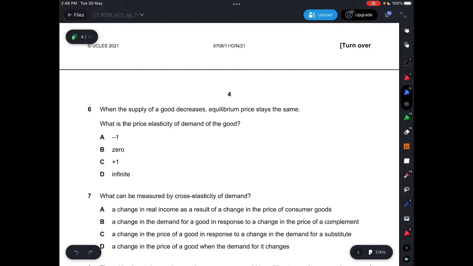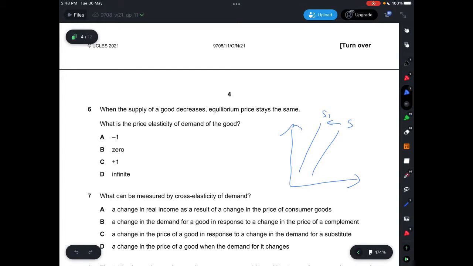infinite, because let's say, for example, I have a demand supply graph. Let's say this is the elastic demand curve, and then I have the supply curve. So let's say the supply of the good decreases like this. You see that the price remains the same. However, if I were to shift the demand curve, let's say I would change it to something like a little bit elastic or inelastic, you'll see that the price would increase.